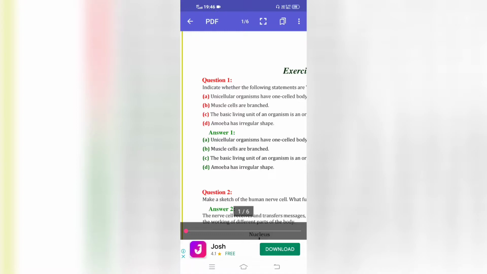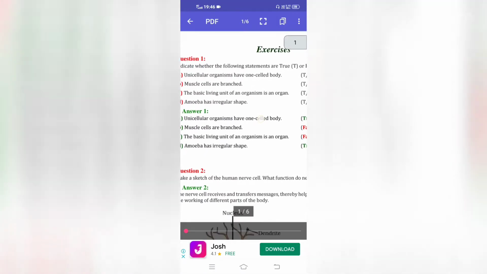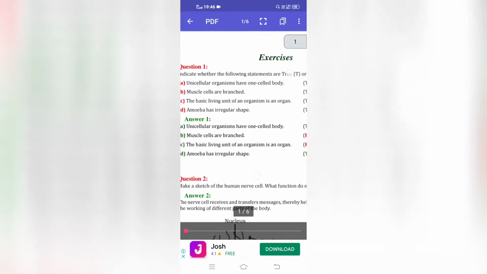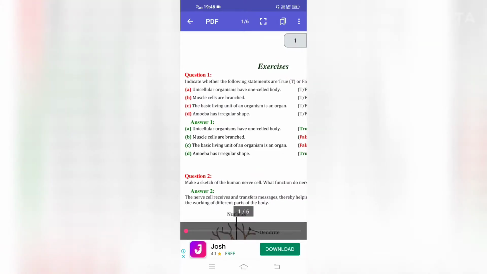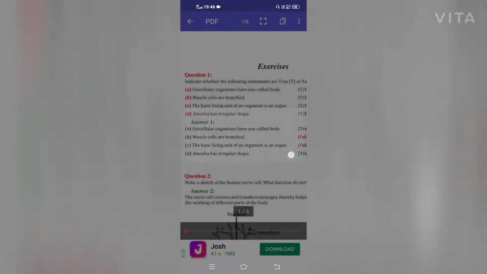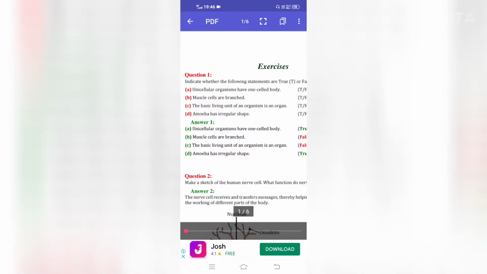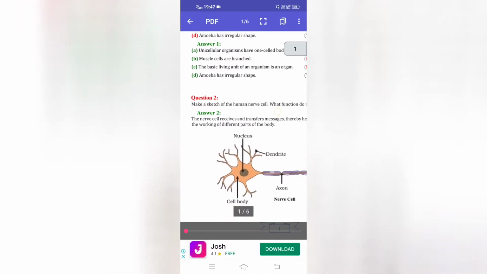Amoeba has irregular shape. In the first question, we can say unicellular organisms have one celled body is true. Muscle cells are branched. It is false. The basic living unit of an organism is an organ. It is false. Amoeba has irregular shape. It is true.